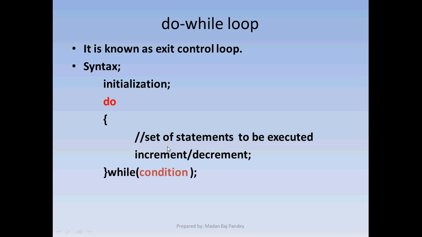Whereas in the do while loop, as we remember, it checks the condition at the exit of the loop. So even if the condition is false, it will still execute the statements at least one time. This is the basic difference between the do while loop and the while or for loop.